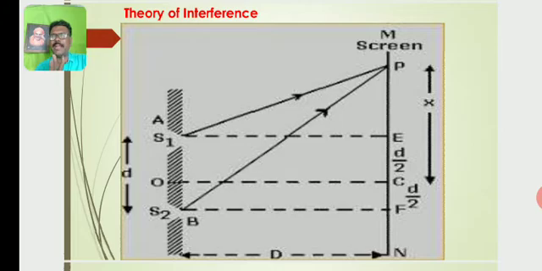Point P corresponds to either a dark fringe or a bright fringe, which depends on the phase difference between S1P and S2P. The point P is at a distance x from the point C, as shown in the diagram.